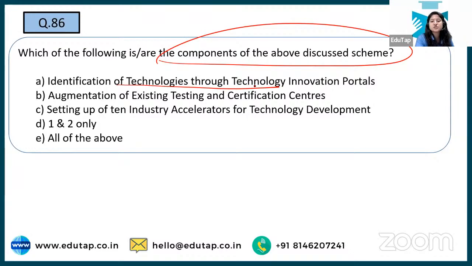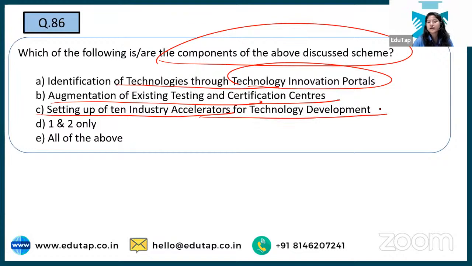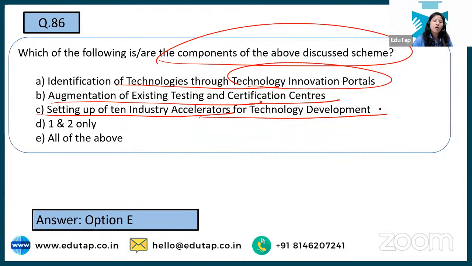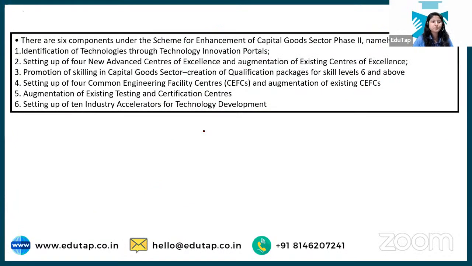Identification of technologies through the technology innovation portal, augmentation of existing testing and certification centers, setting up of 10 industry accelerators for technology development: A and 2 only, or all of the above. Okay, all of the above are correct and are the components of this particular phase we are talking about. Here you're looking at 3 components under the scheme for enhancement of the capital goods sector phase 2. These are the components. Okay.